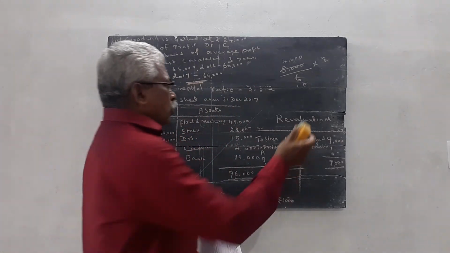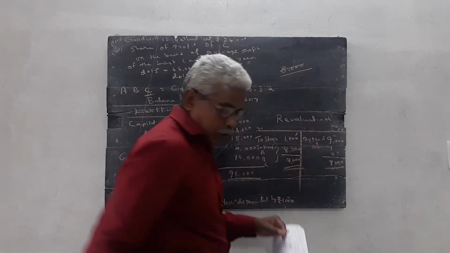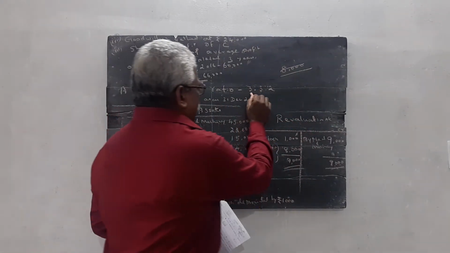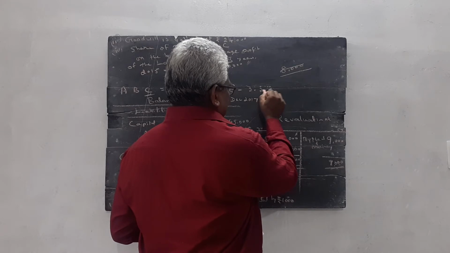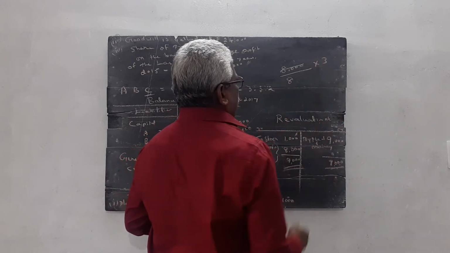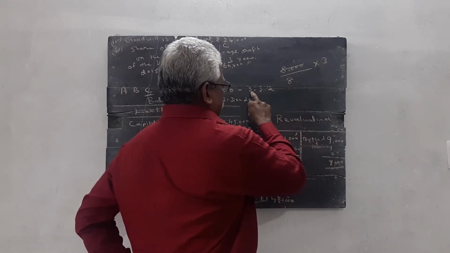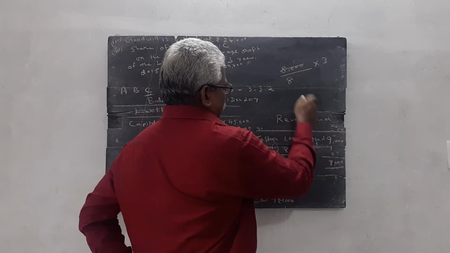In the calculation, there is one mistake here. We have to correct it. 3 plus 3 is equal to 6, 6 plus 2 is equal to 8. 8 and then multiplied with 3. Not 6, 8. 3 plus 3 plus 2 is equal to 8.